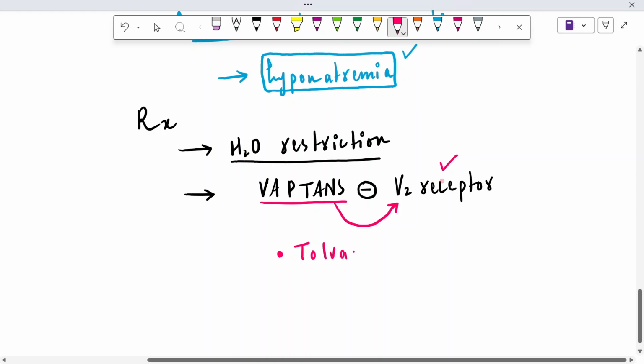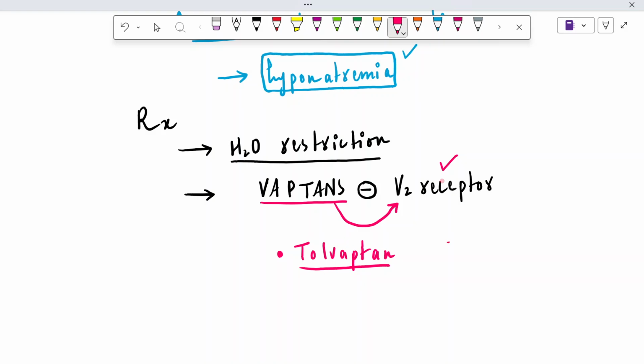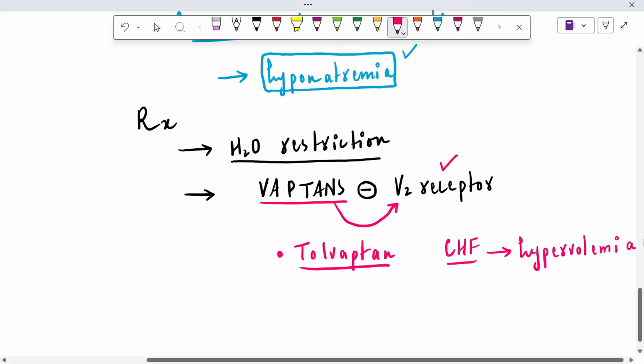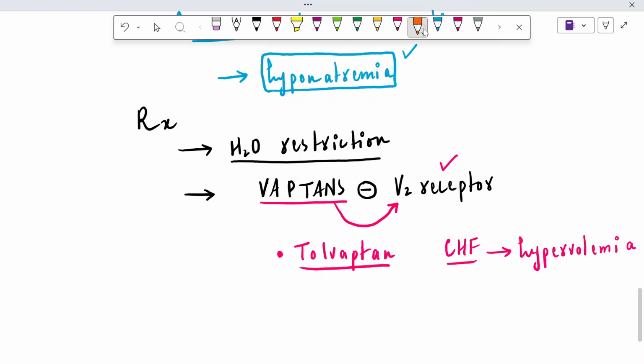Tolvaptan is used to treat the hyponatremia in case of congestive heart failure, because in case of congestive or chronic heart failure there is hypervolemia. Why hypervolemia in case of chronic heart failure? Because there will be low blood flow towards the kidney, low renal perfusion, it will cause RAS activation.